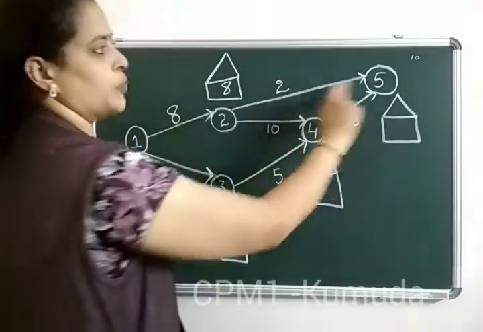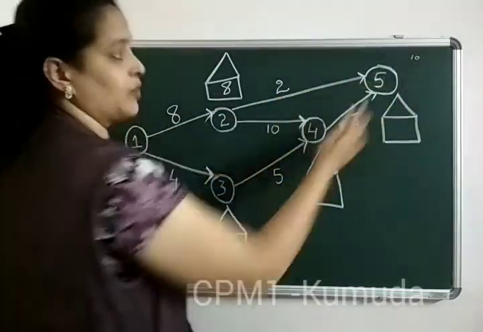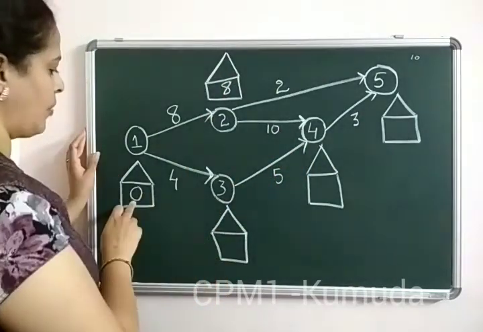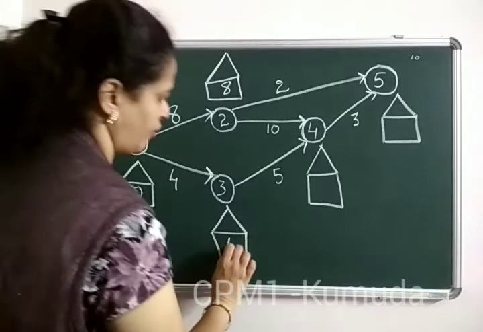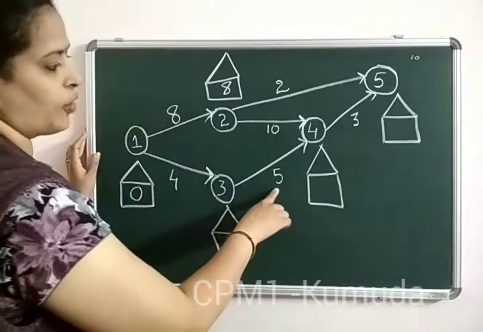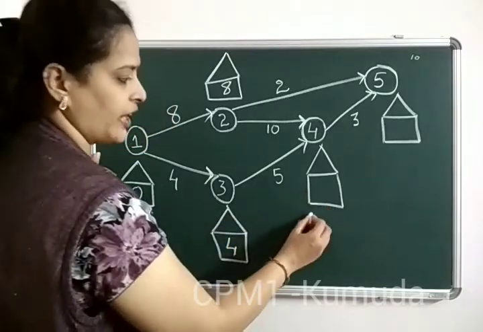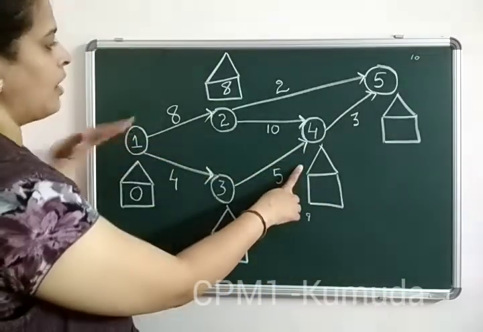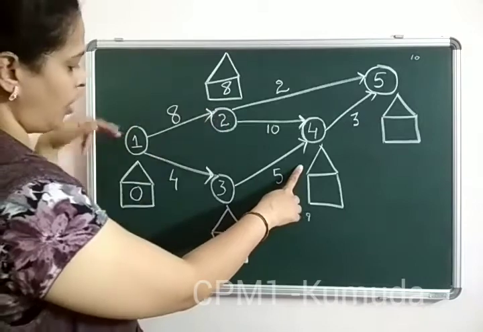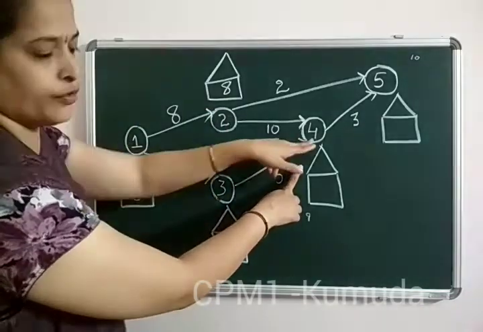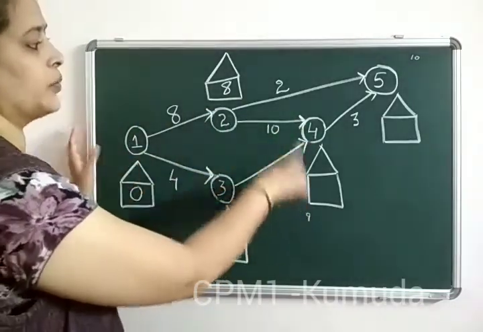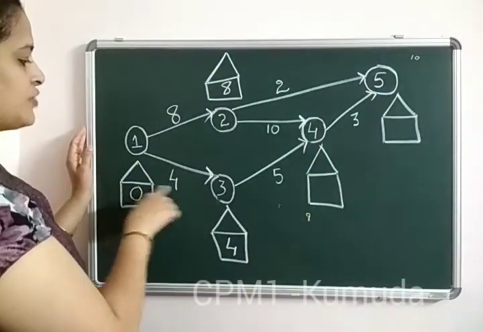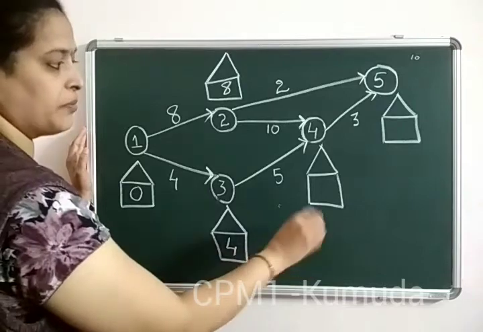Since this is one of the routes and you have the value as 10, we are supposed to pick the highest value. So we will not fill it right now. Now again, 0 plus 4 is 4. Now again, 4 plus 5 gives us 9. So again, we will not fill it, since you can see that to reach this junction called 4, I can either come from this route or we can come from 1 to 3 and 3 to 4. So we have to exhaust both the ways, and whichever gives the highest value, we are supposed to fill it with that. So now we have 0 plus 4 as 4, 4 plus 5, 9, but we have not filled it.